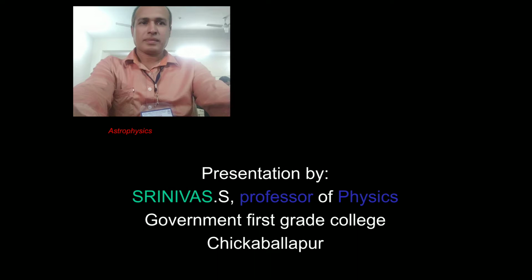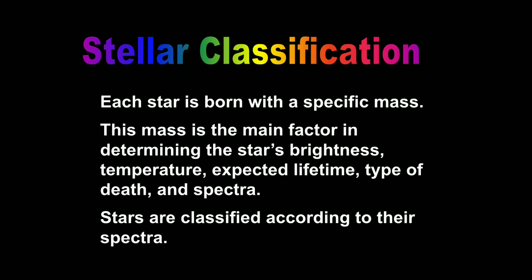Now let's discuss stellar classification in astrophysics. Each star is born with a specific mass. This mass is the main factor in determining the star's brightness, temperature, expected lifetime, type of death, and spectra. Stars are classified according to their spectra.